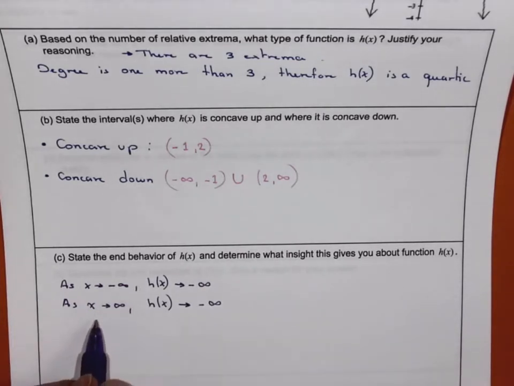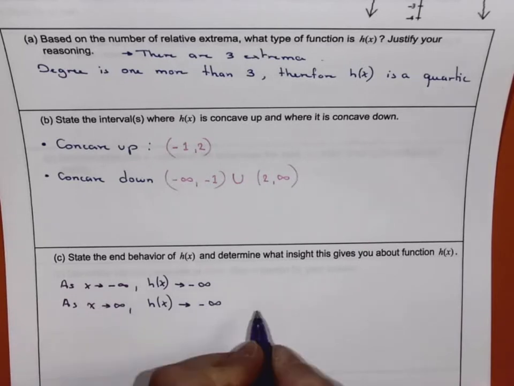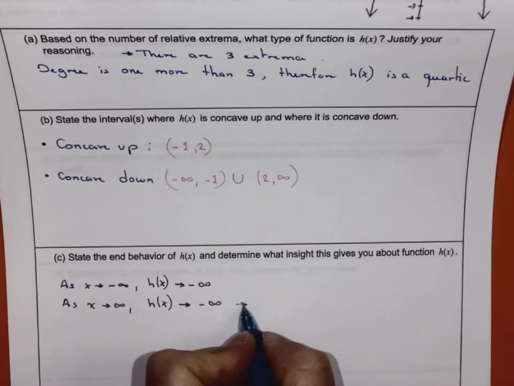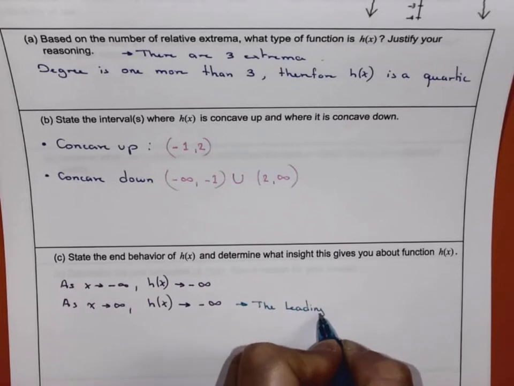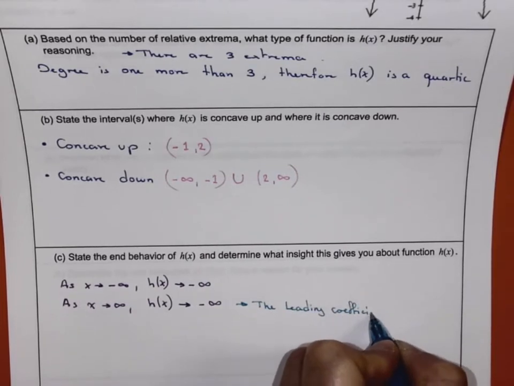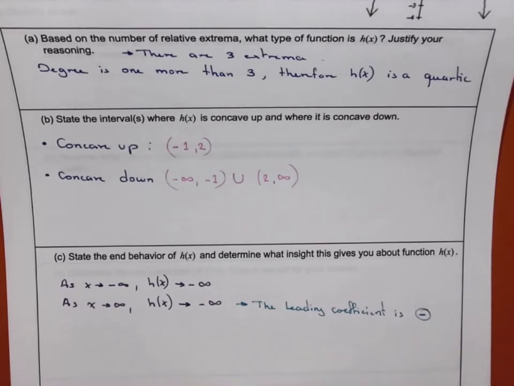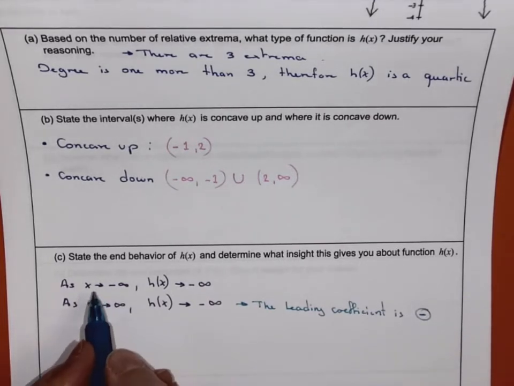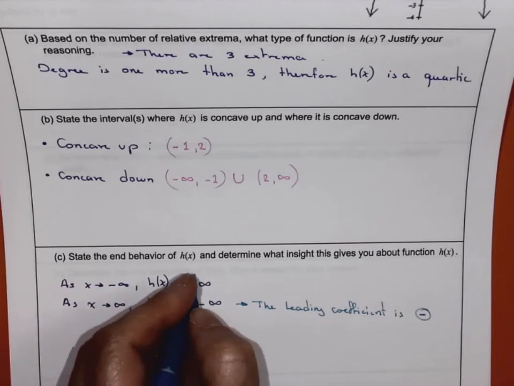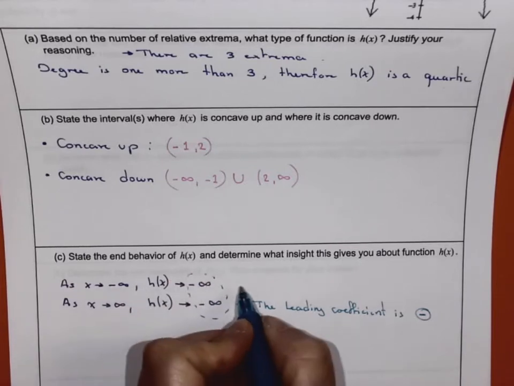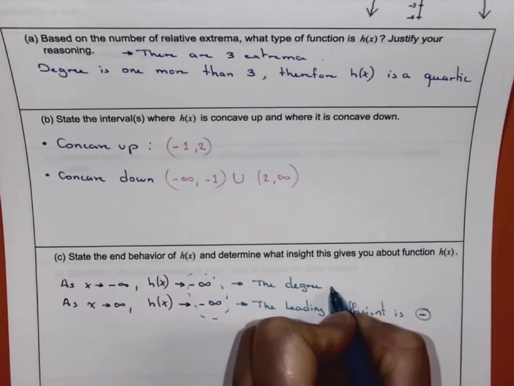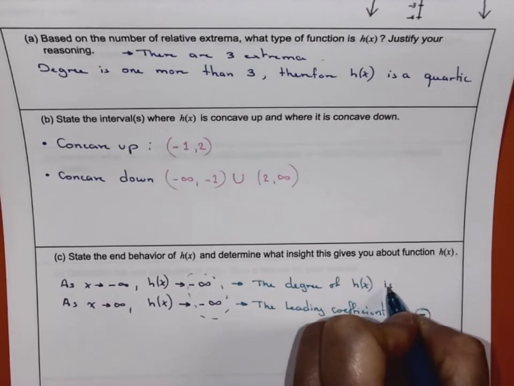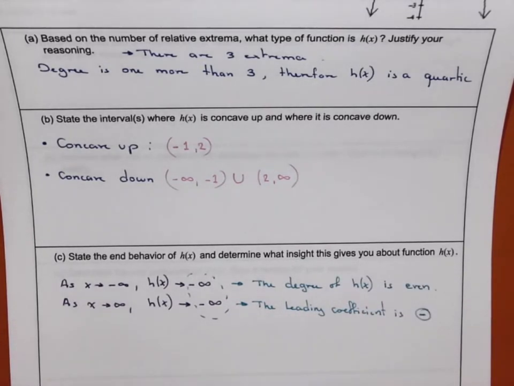So if your graph on the right goes down to -infinity, that tells me that the leading coefficient is negative. Let's make sure I do that right this time, huh? And what does that tell me? They're the same. See how they behave the same? Because they behave the same, this tells me that the degree of h of x is even, which it is because it's a quartic, right? So that's what that tells me.